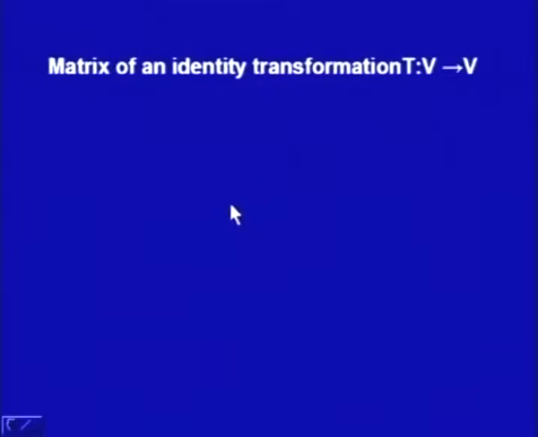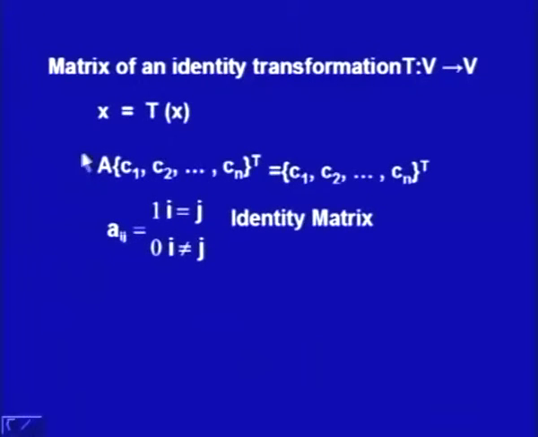Now, the matrix of an identity transformation. If we have a transformation T from V to V, then the identity transformation means every x in V maps to T of x, and T of x is x itself.